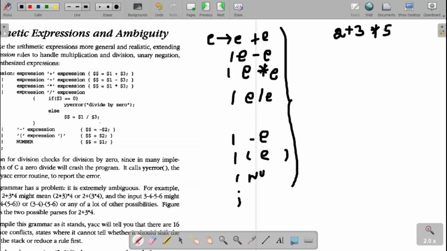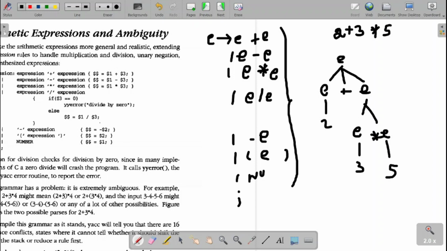If I am able to get two parse trees for this grammar, then I can say that the grammar is ambiguous. So now how to solve this one? First I will apply E derives E plus E. Then this E derives the number 2. Then the other E derives again E star E. Again this E derives the number 3, and this E derives the number 5.